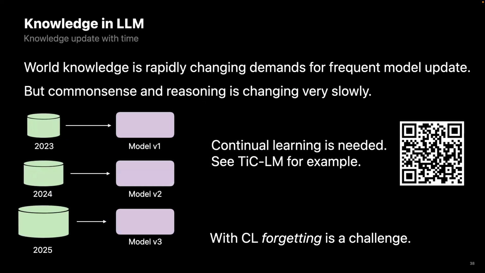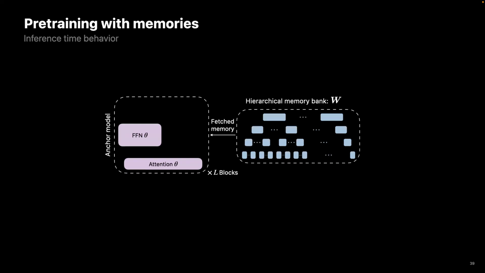And finally, another reason is that world knowledge is changing very rapidly. To keep up to date, we need to update our models very frequently. And it might be much easier if we have an explicit form of memory. Here is our current design, which shows the behavior of the model at runtime.